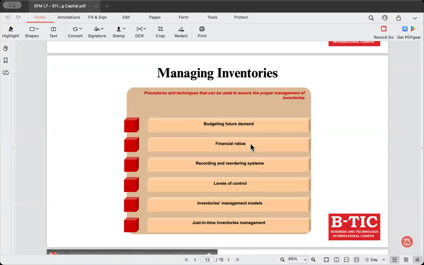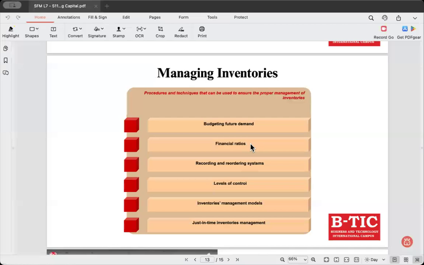These are certain techniques that can be followed to properly manage inventories. Number one is budgeting future demand, forecasting future inventory needs. You can research and find out what the future sales trends are. Are there any seasons that might boost demand?